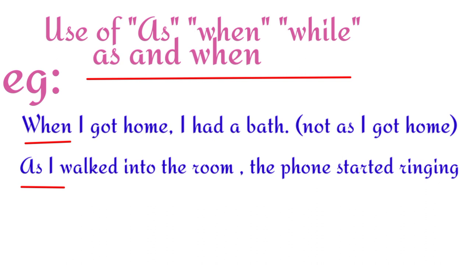For example, when I got home, I had a bath, not as I got home. As I walked into the room, the phone started ringing. In the first example, both actions happened one by one. In the second sentence, both actions happen at the same time and we are using as.